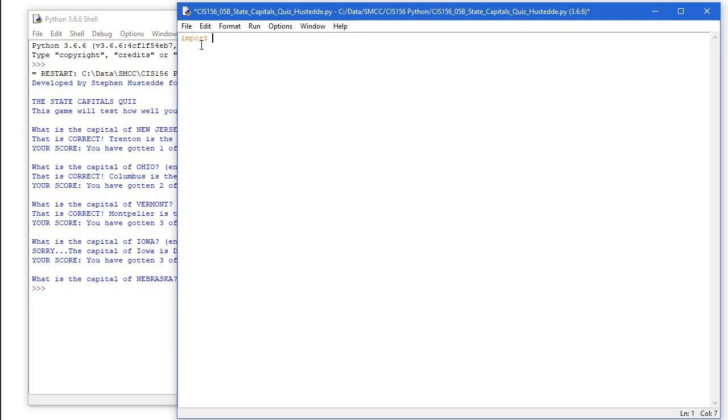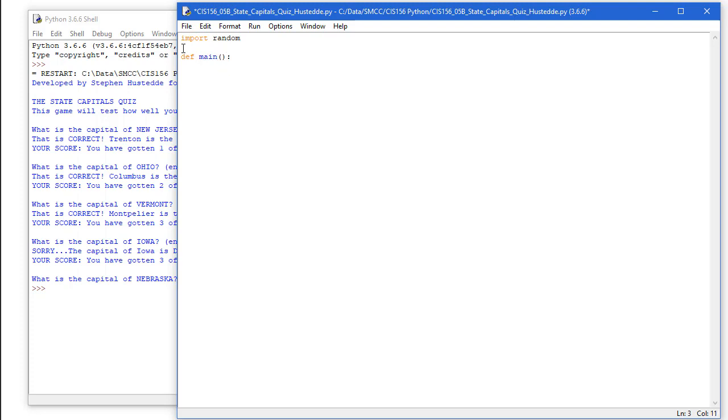And the first thing I want to do is we want to import random, because we're going to use the random number object. And I like to put all my import statements at the very top. That's pretty traditional amongst programmers. Now we saw previously that we're going to write everything in functions now. So we're going to define our main function. I usually like to do that at the very top.